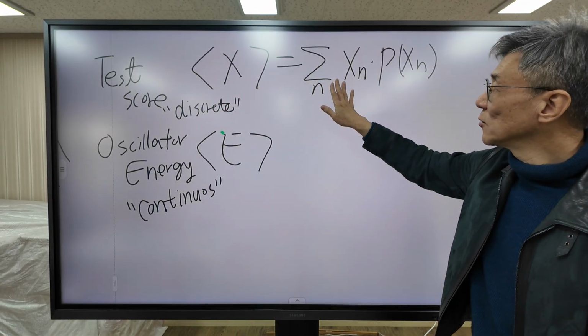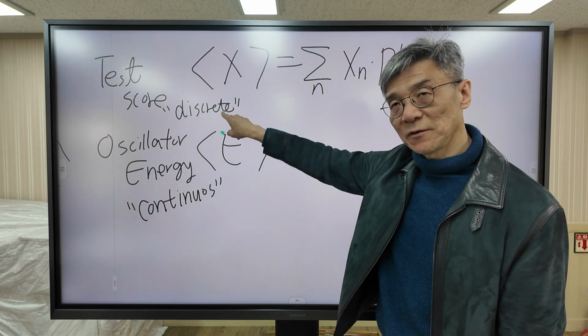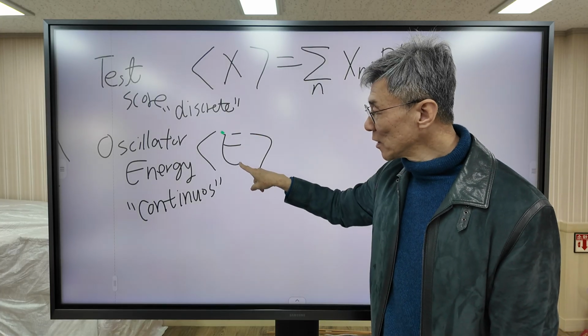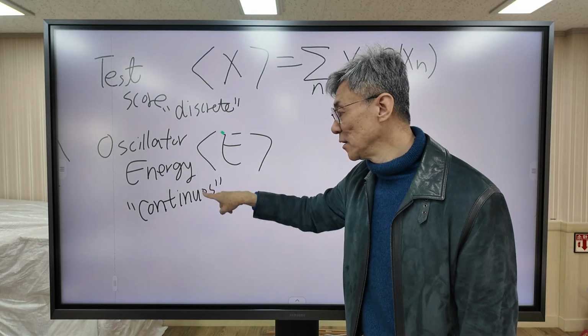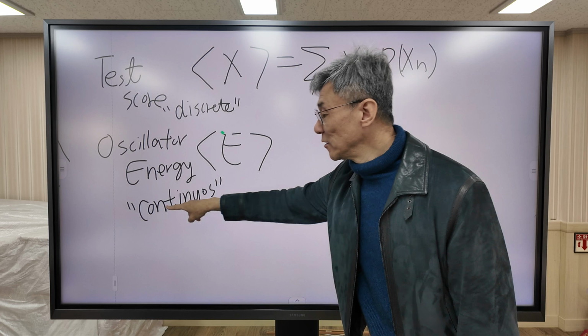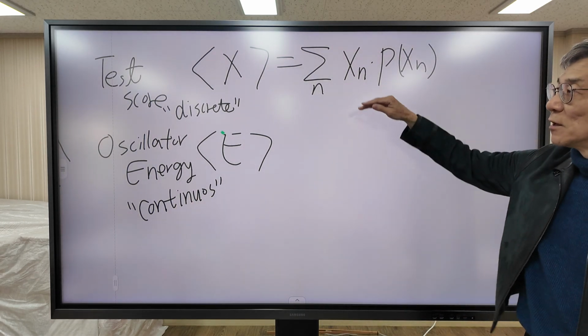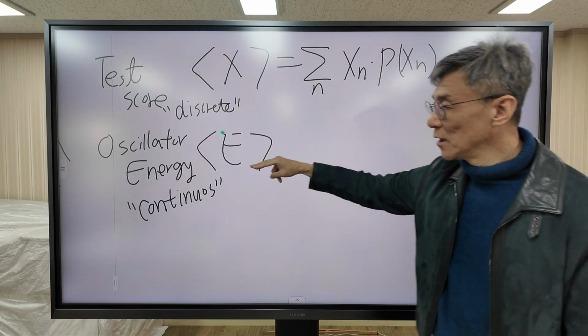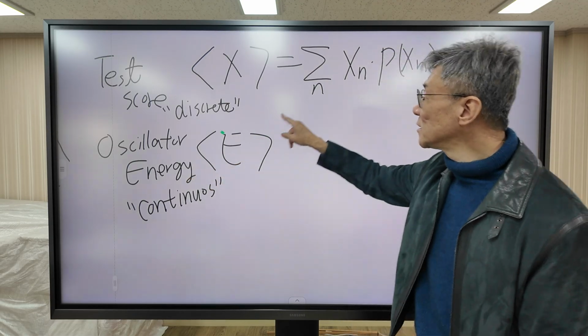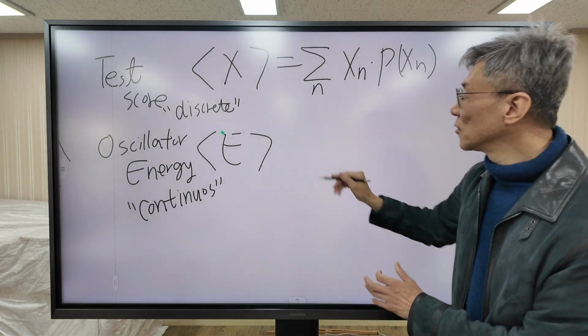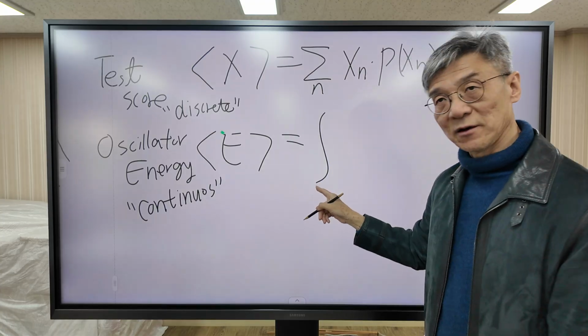This formula is only applicable to discrete values, but you are going to calculate oscillator energy, which is continuous. Energy is continuous according to classical mechanics. So we cannot use this formula when we calculate oscillator energy. Instead of summation, we are going to use integration.